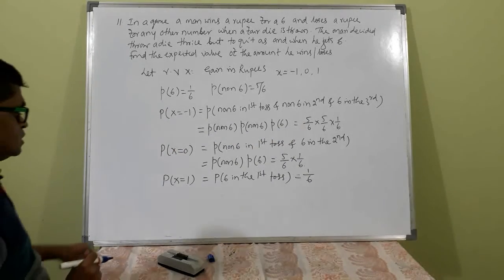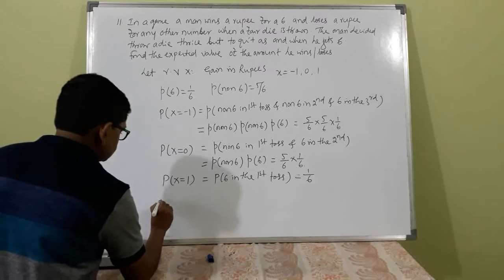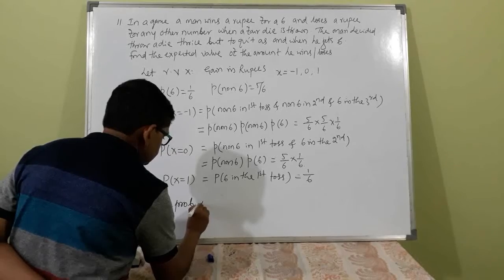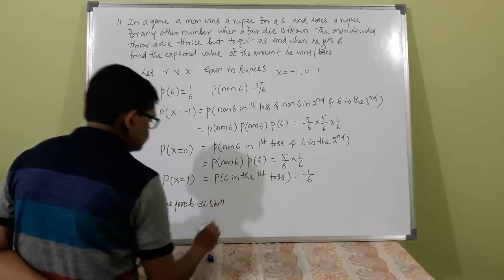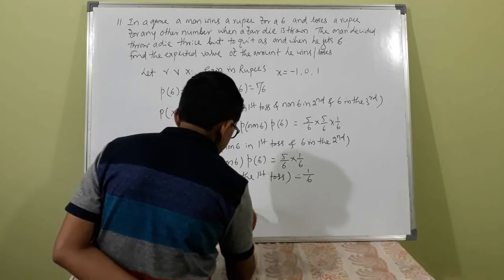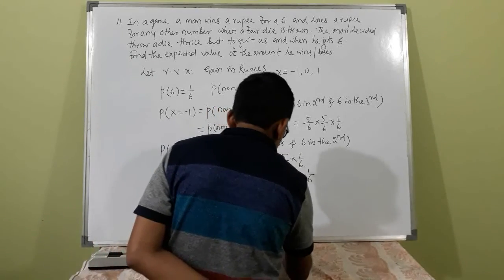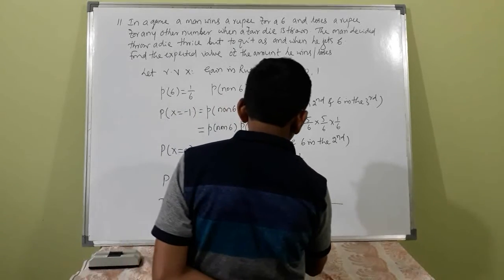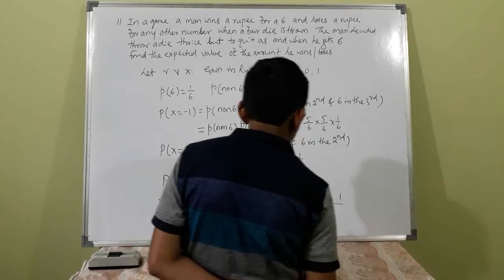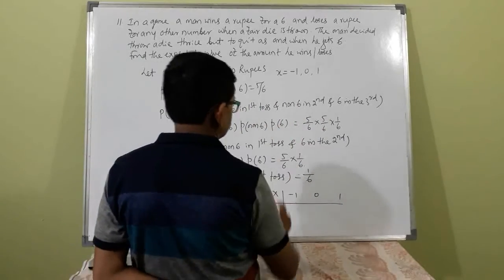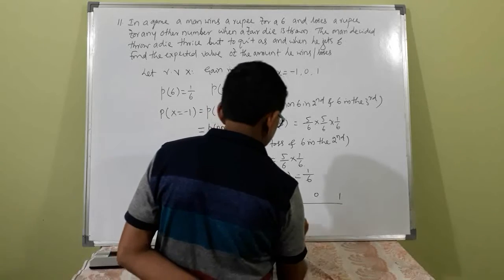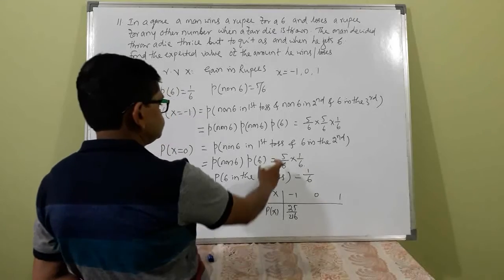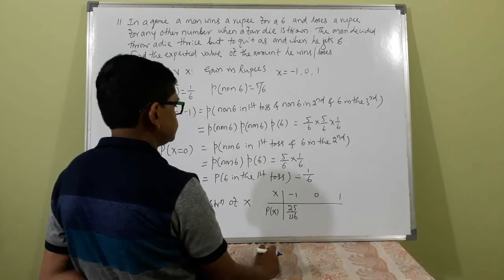Now, the probability distribution of X is X and P(X). X may be -1, 0 and 1. -1 is when? That is 25 by 216. This is 5 by 36.